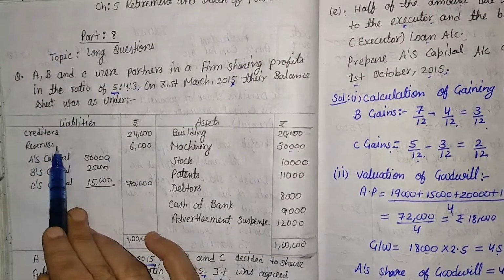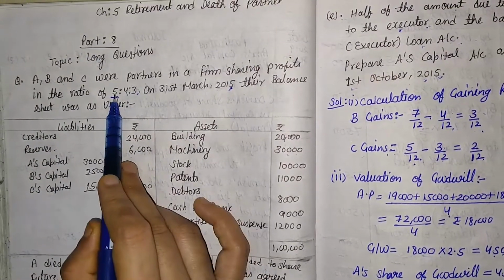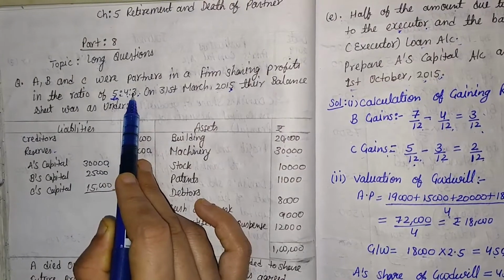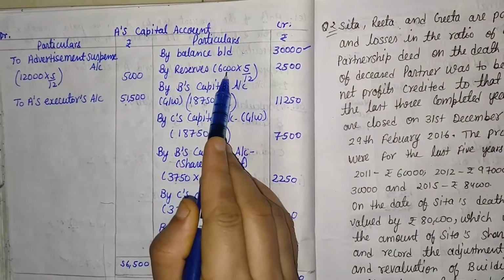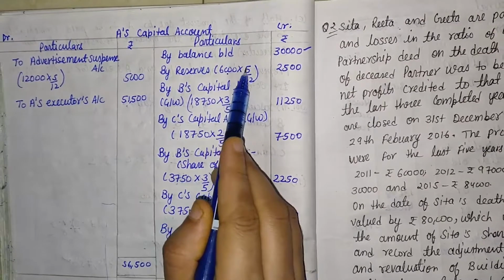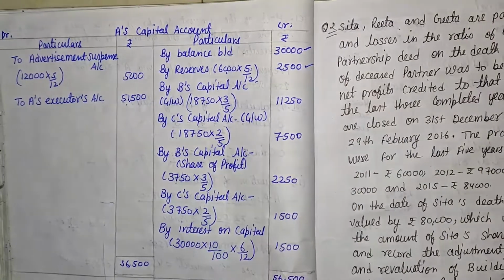Then again come to the old balance sheet, reserve balance. Total reserve balance is 6,000. In this, A's share is 5, and the total is 12. So A's share is by reserves account. That is 6,000, the total reserve. In this, A's share is 5/12, and then we get 2,500.